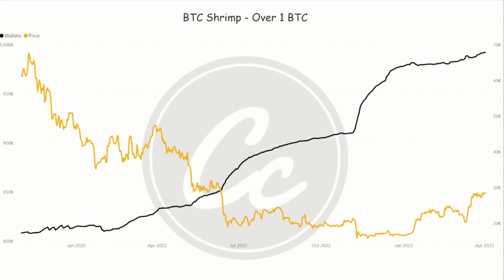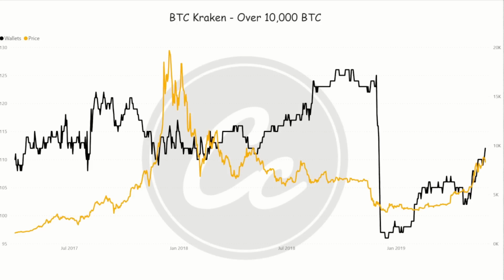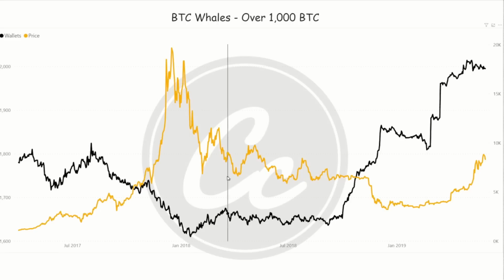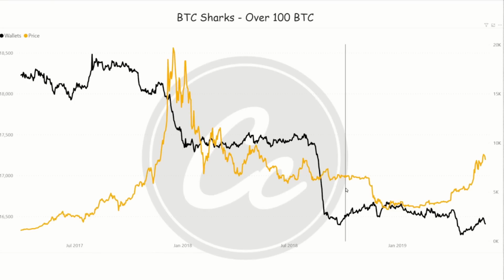Just to put this into context, guys, this is what the Kraken did in 2018's bear market. You can see that they accumulated during the bear market. They climbed up to 126 wallets and then flooded the system with excess Bitcoin. The whales did nothing until they got to a point where the retail were selling. Retail were selling right inside this little flat period here. I think this is a wrong date range. It goes from 2017 all the way through to May of 2019. Anyway, this flat period right in here is kind of what we were looking for.